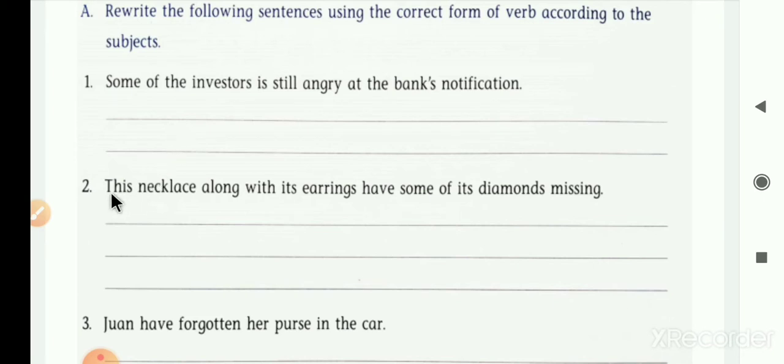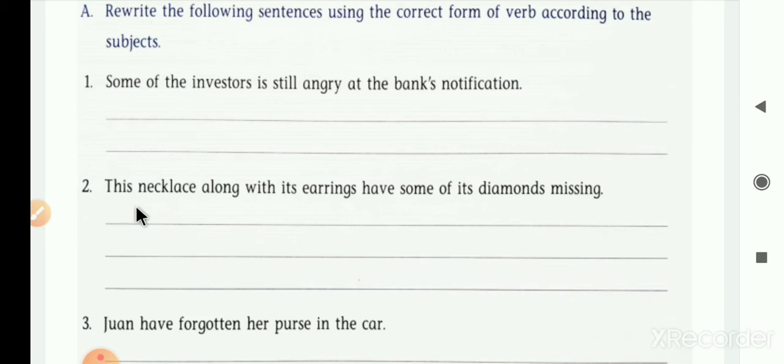Now the second one is there: This necklace along with its earrings have some of its diamonds missing. What is the subject of this sentence? This necklace along with its earrings is the whole subject of that sentence.